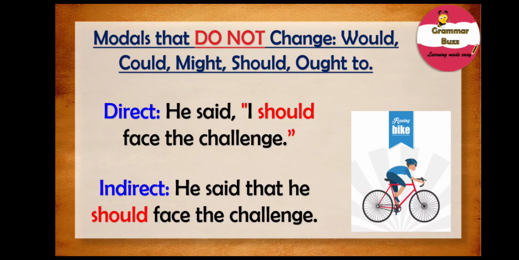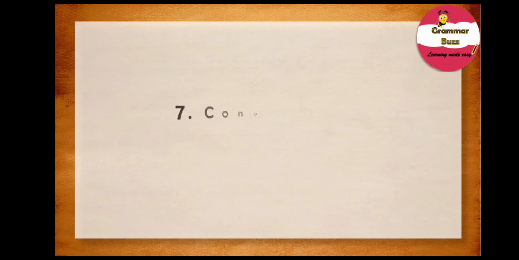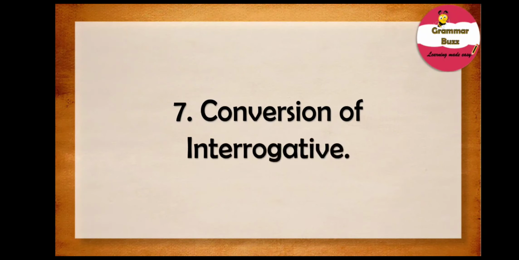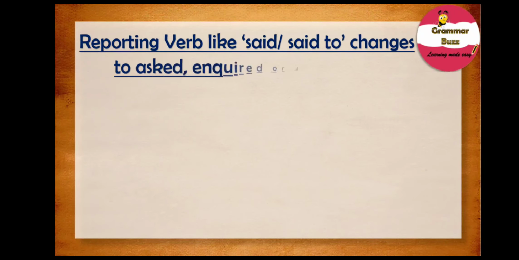Now moving on with our next conversion rule, that is conversion of interrogative sentences. Let us take a look at them one at a time. Well, to begin with, remember that when we are converting an interrogative sentence to indirect speech, reporting verbs like said or said to change to asked, inquired or demanded.